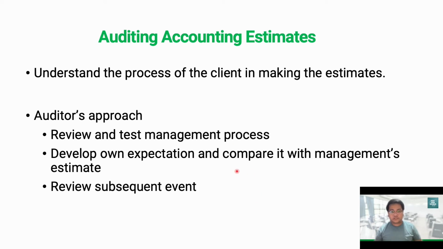So those are some of the procedures that we can perform in relation to the audit of accounting estimates.